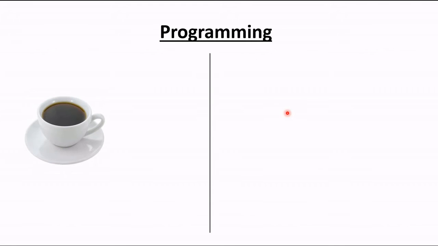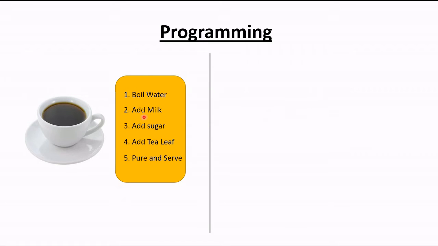Suppose I just want a cup of tea from you. I just told you to make a cup of tea. So what will you do? Here you have to follow some steps. What are those steps? First of all, you turn on the oven and then boil water over there, add milk and so on. Some more steps: add sugar, add tea leaves, and pour and serve to me. So what have you done here? You have followed these 5 steps to get this cup of tea. Try to understand it. Some steps should be followed to get a result.